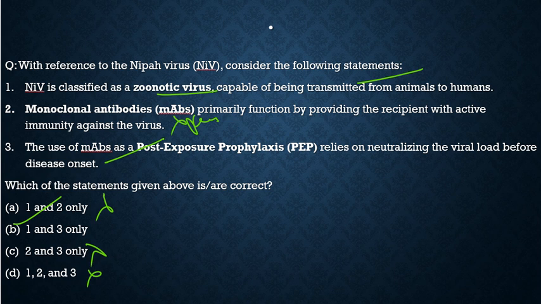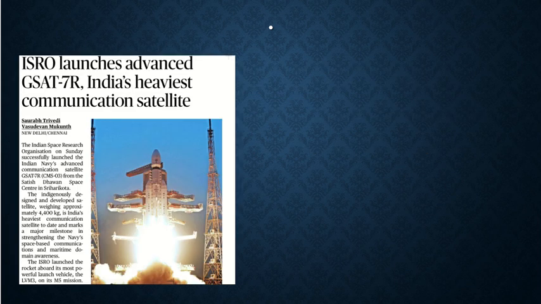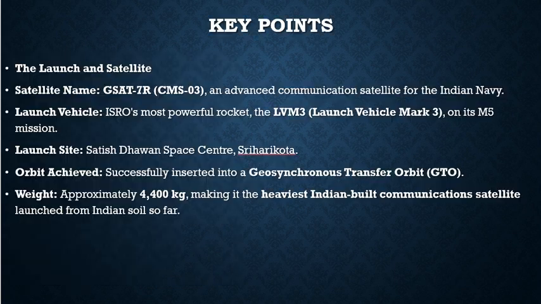With this, let's move to the last article of today's discussion. As you can see here on the screen, the article talks about ISRO's launch of the advanced GSAT-7R, India's heaviest communication satellite. ISRO has launched India's heaviest communication satellite. It would be for the Indian Navy. So with this, let's have a look at the key points and discuss them.